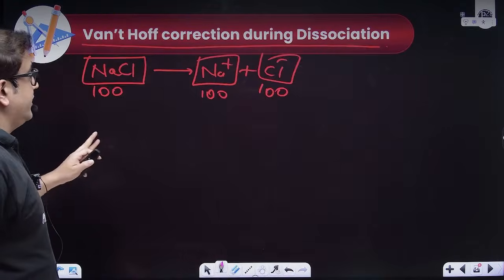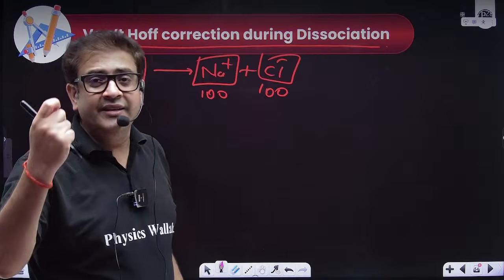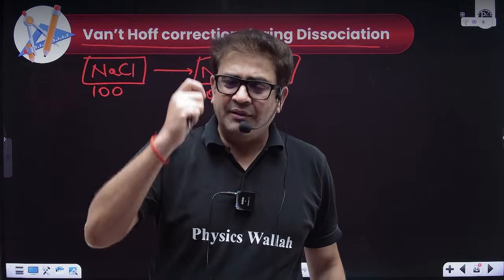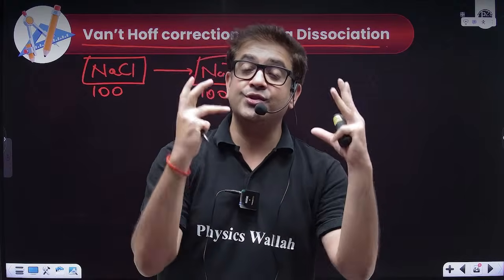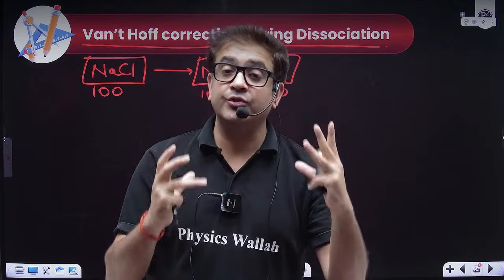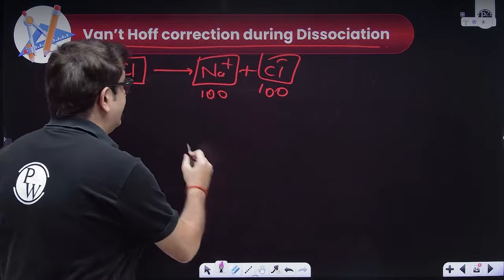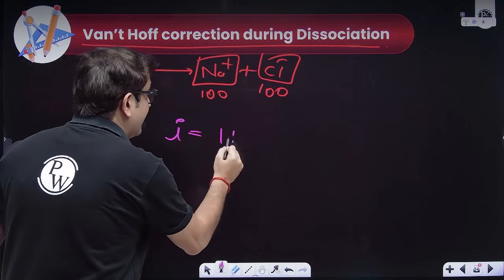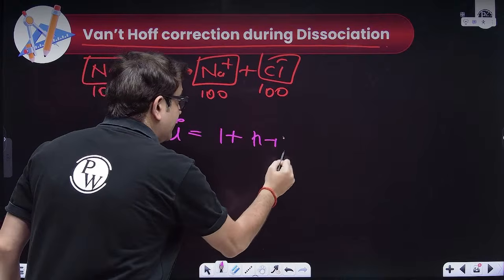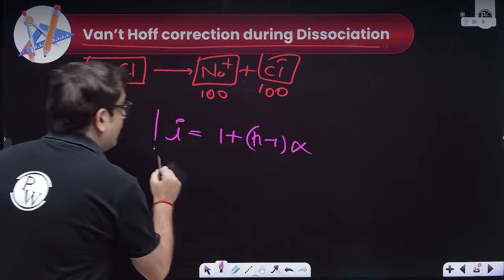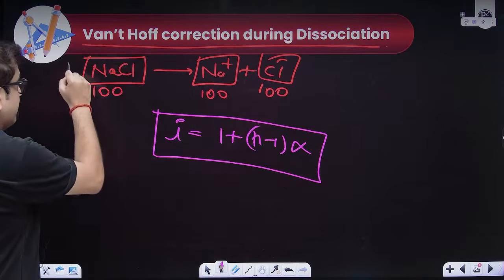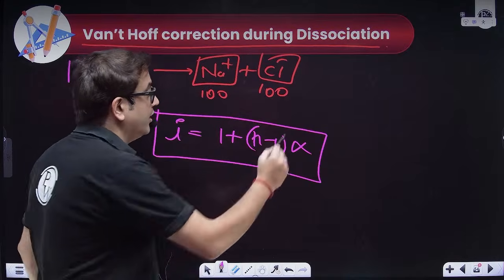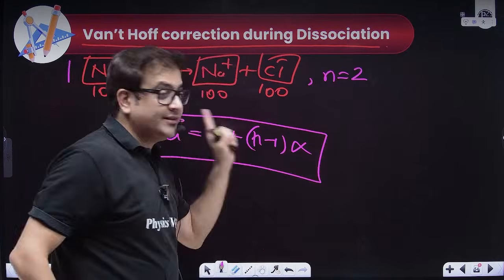Now, after this, let us derive the... Actually, instead of that derivation, we do that derivation inside the class, but for your one shot summarization, you should just remember the value of i for the case of dissociation. So i for the case of dissociation is calculated as 1 plus (n minus 1) times alpha. What is n, sir? Here NaCl dissociates into Na plus and Cl minus ions. So this one molecule is producing how many ions? 2. So here n will be 2. What is alpha, sir? Degree of dissociation.